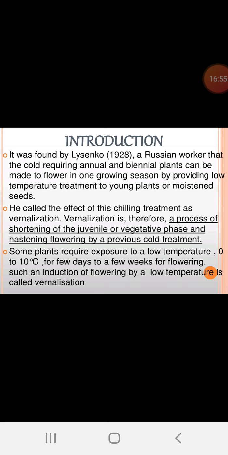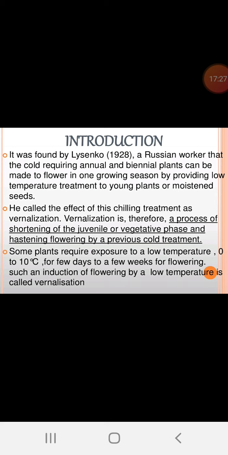See, all plants require a small low temperature, that is called chilling treatment, for the germination. So, if it is not exposed to the low temperature, the germination does not take place. So, that is called vernalization. Artificially we can break this type of dormancy. He called the effect of this chilling treatment vernalization.